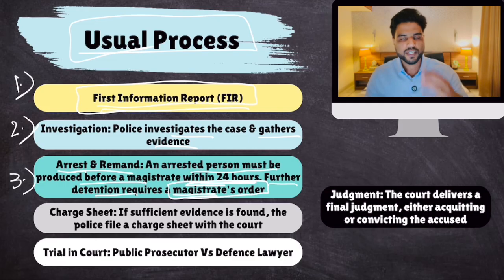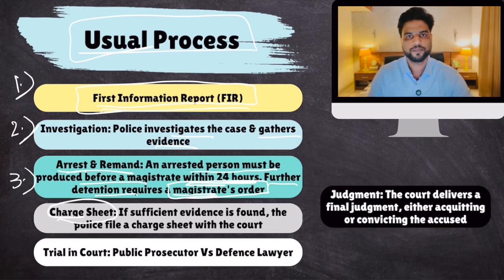Then, after catching that arrested person, the police investigates further, gathers evidence, and then files a charge sheet in the court. Charge sheet is basically whatever facts the police has with respect to the case. So if sufficient evidence is found, the police files a charge sheet with the court. Then, trial takes place in the court.